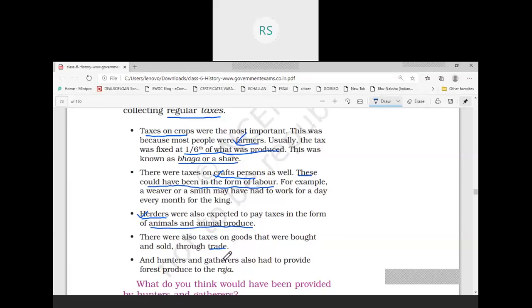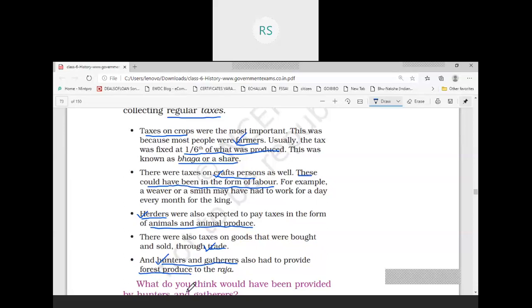Then there were hunters and gatherers. These hunters and gatherers also had to give taxes to the Raja. And what was the tax given by these hunters and gatherers to the Raja? The tax was given in the form of forest produce, whatever is produced in the forest, like wax, honey, all these things were given to the Raja in the form of tax.